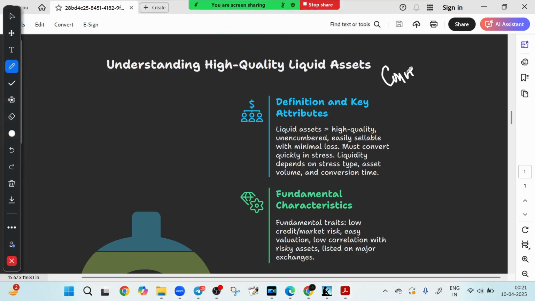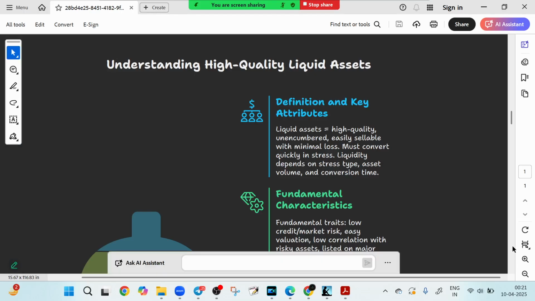Let me write it: convertibility, right? And that is where HQLA, or high quality liquid asset, comes in. This is the crown jewel of a bank's liquidity buffer. Let's decode what makes an asset high quality and why it is central to the bank's survival during financial stress. HQLA, let me zoom a little so that it becomes very clear to you.